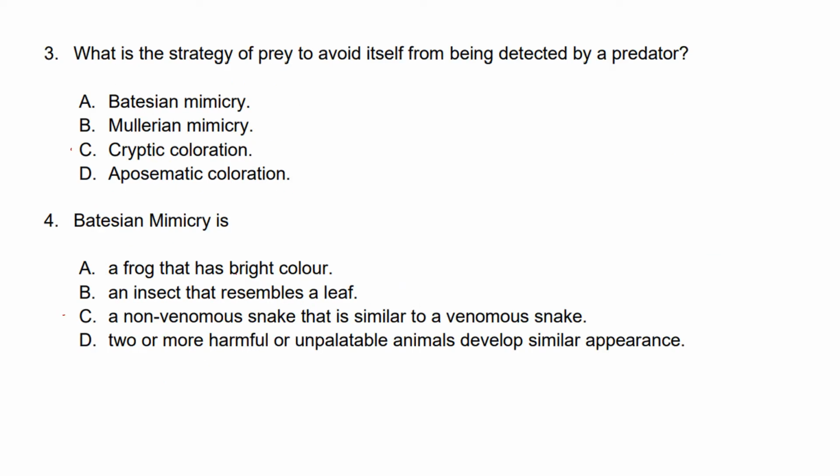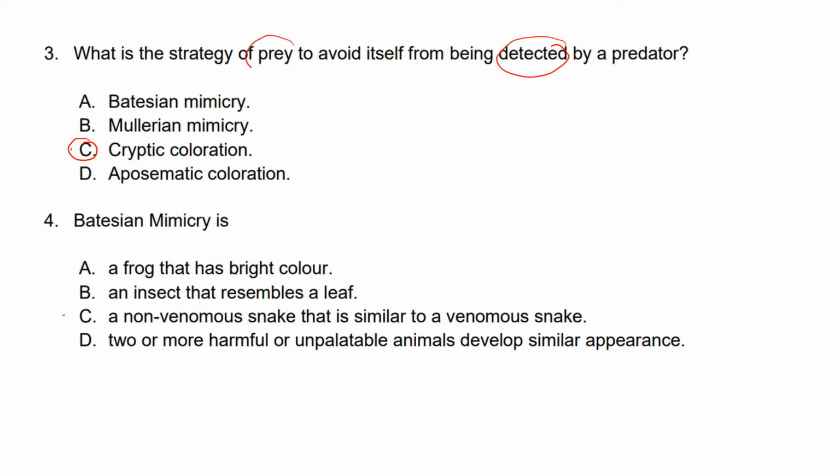Question 3. What is the strategy of prey to avoid itself from being detected by a predator? The keyword for this question is detected. It means that the predator will not be able to see the prey even though the prey is present in that area. So the answer would be cryptic coloration. What is cryptic coloration?